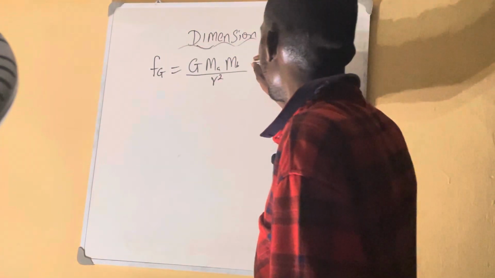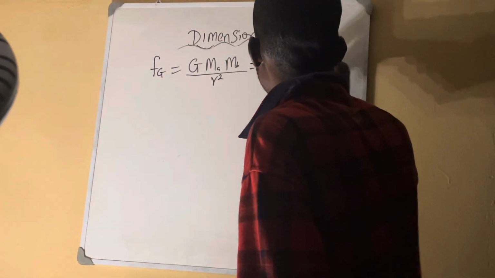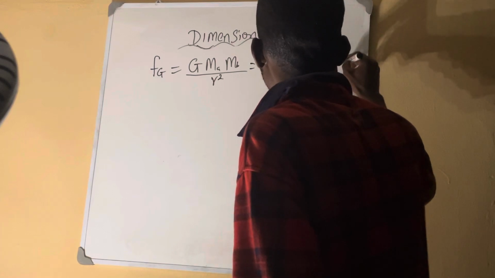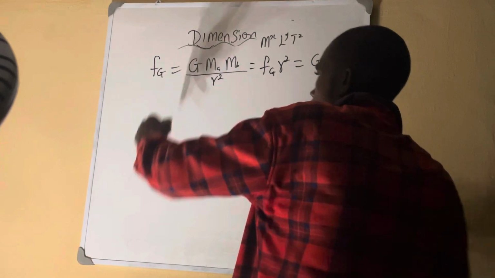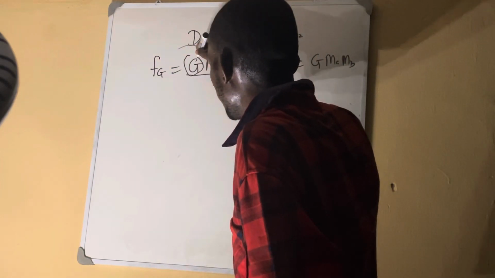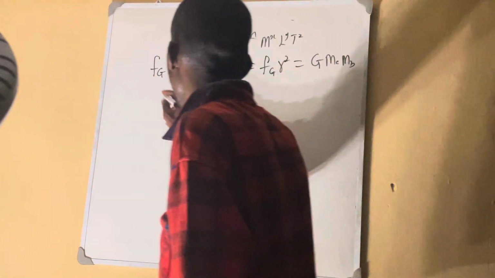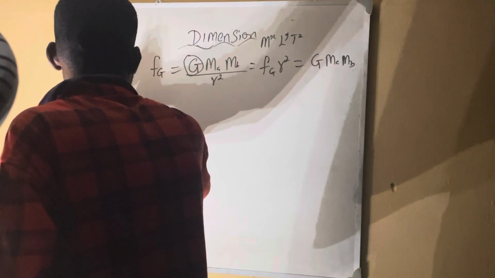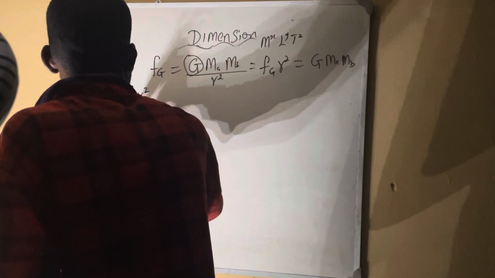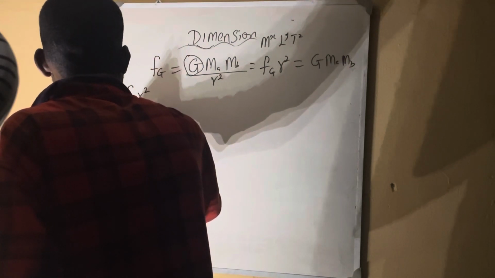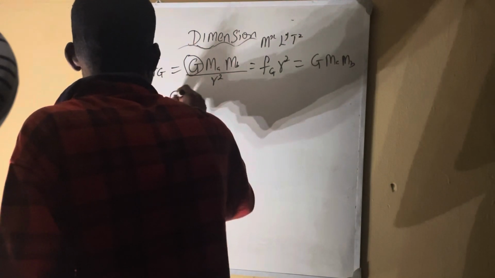So you cross multiply. When you cross multiply, we have F gravitational times R square equals G MA MB. First of all, you cross multiply to make this the subject because they told you to find the gravitational constant. Then what are you going to do? You divide it by this. So what we get now is gravitational force R square over MA MB equals G.